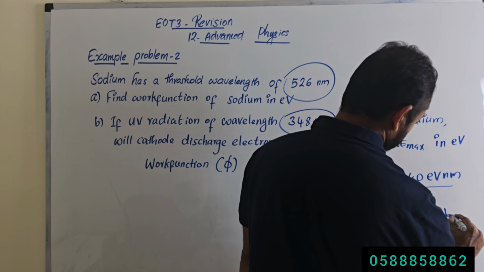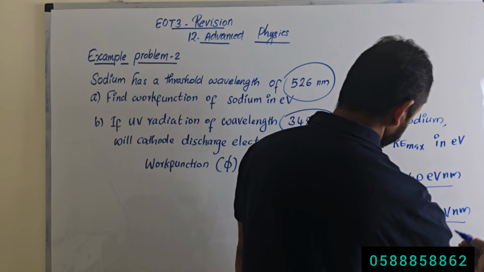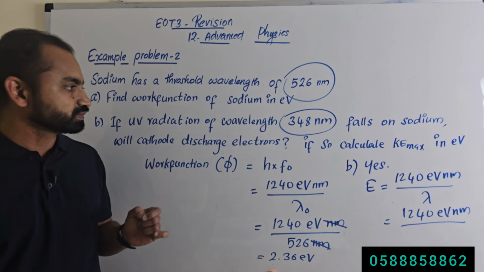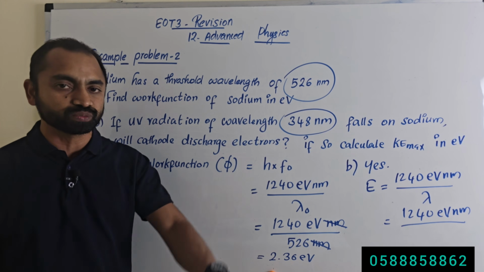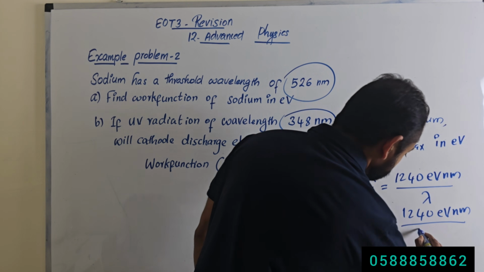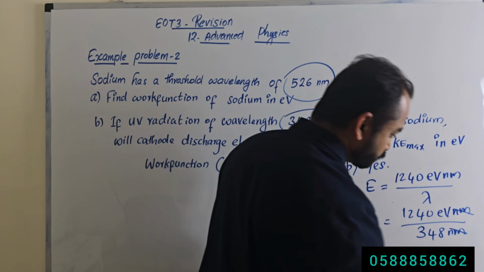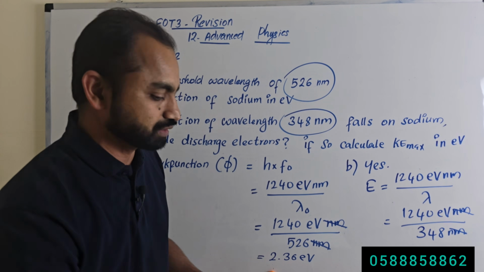What is the wavelength of the incident ultraviolet radiation? The wavelength of the incident UV radiation is 348 nanometer. As usual, nanometer cancelled, and what is remaining?